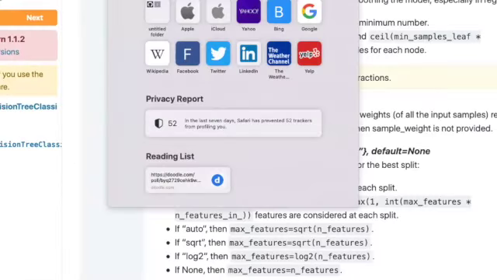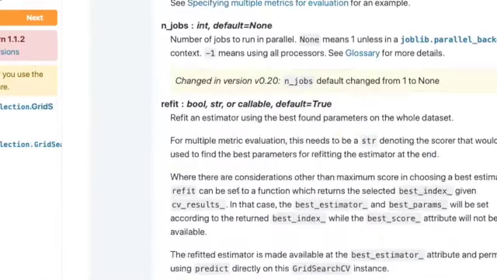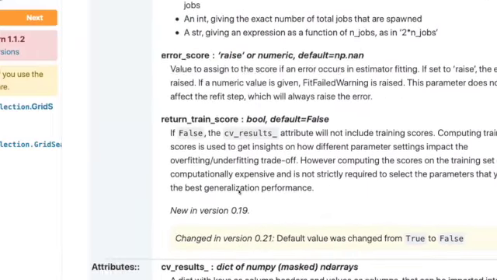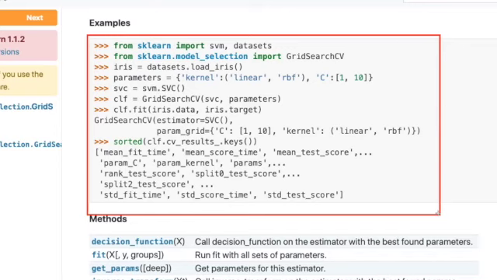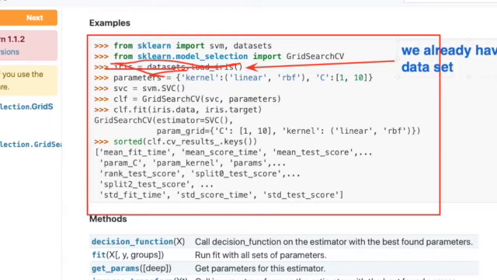Look at the documentation in sklearn for GridSearch. Again, it's better to scroll through the options. Here we have a data set that's being loaded. For us, we already have our data set loaded, so we don't need to do that. This dictionary of parameters is something that we will input. You see how it says parameters, kernel, and then it has the tuple linear and RBF, and it has C, and it has the list with 1 and 10 in it.